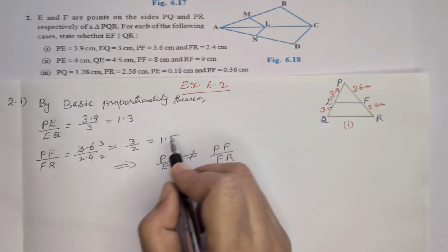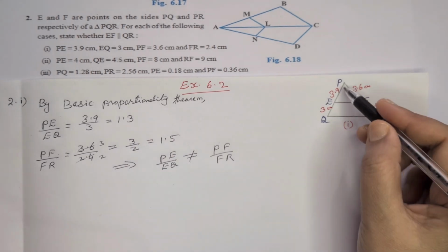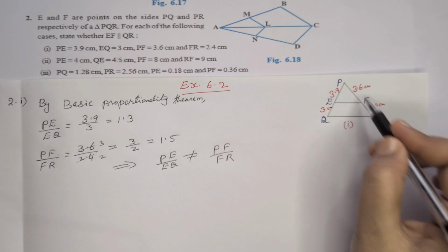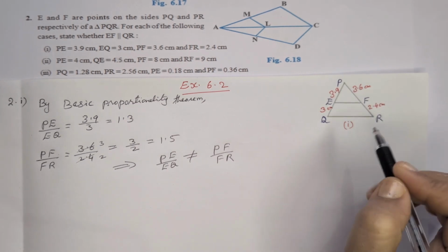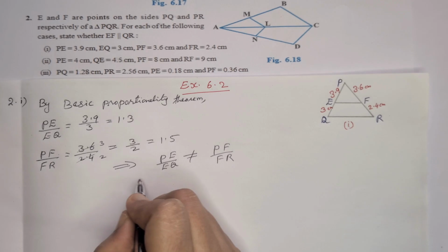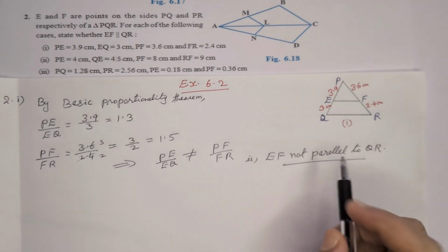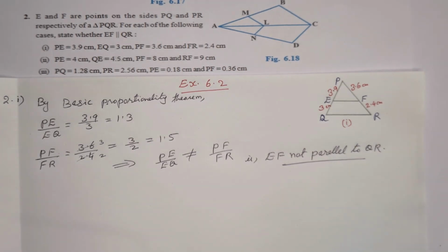These two values are not the same. Here 1.5, here 1.3. That means the ratios are not equal. If the ratios are not equal, these two are not parallel, that is EF is not parallel to QR.